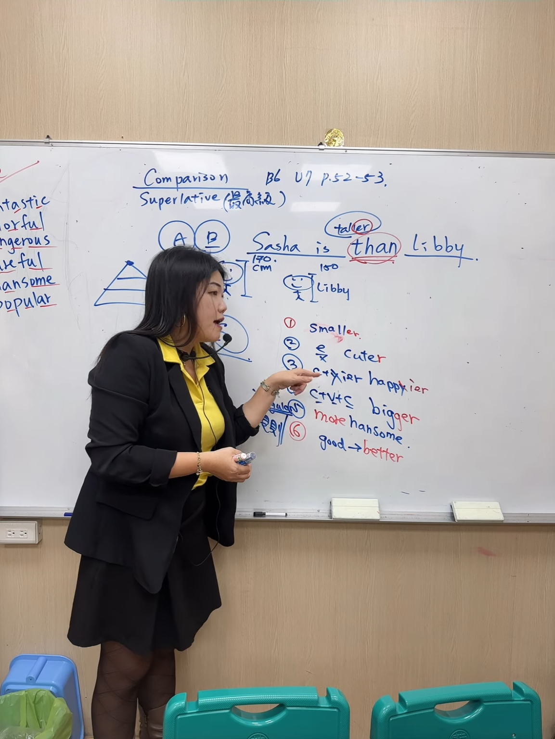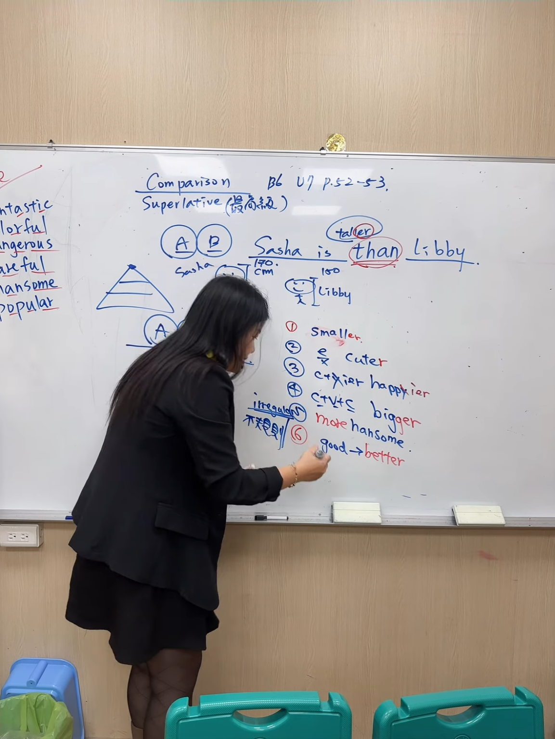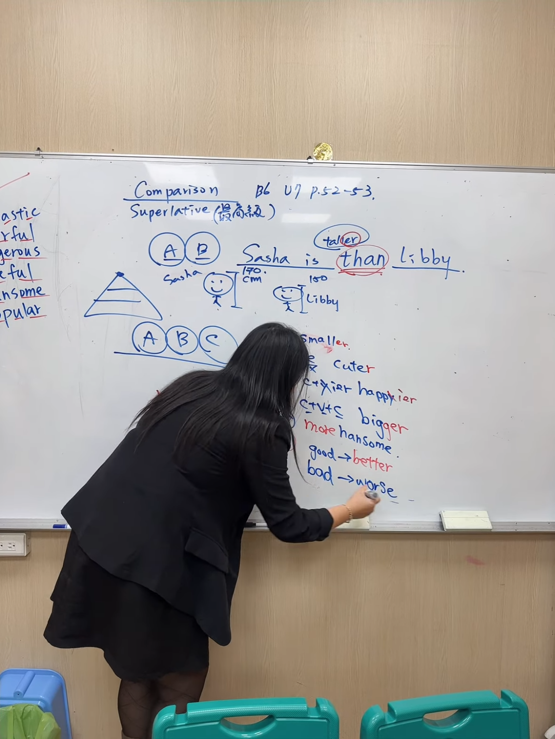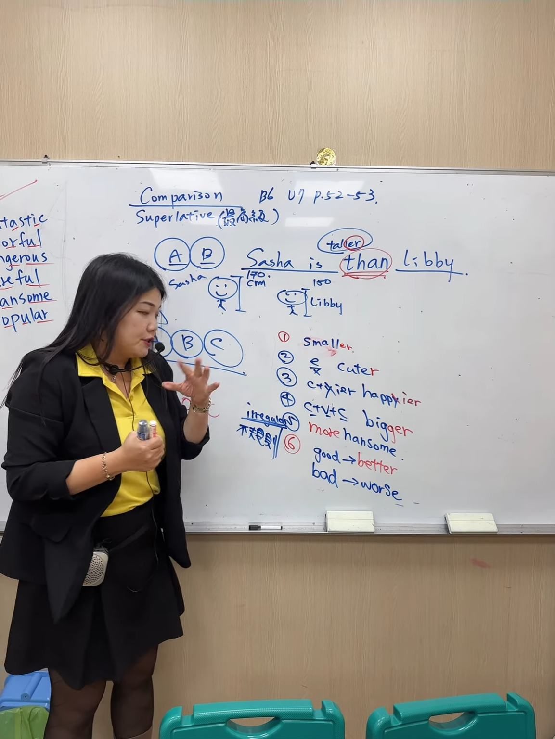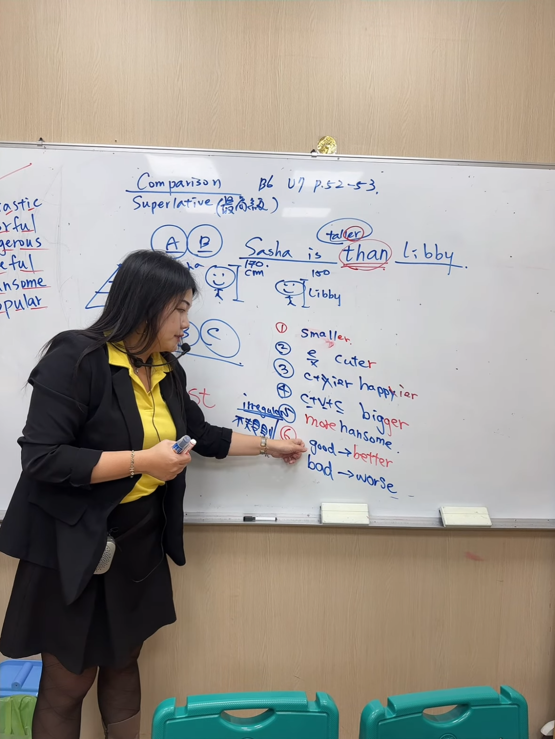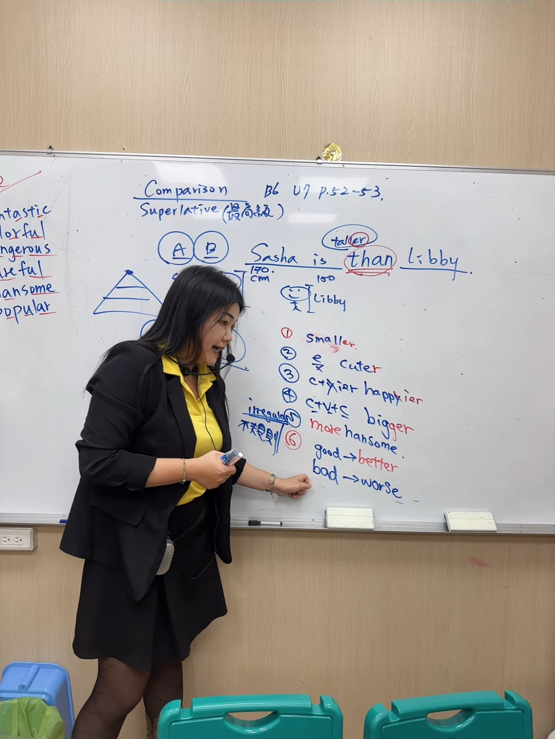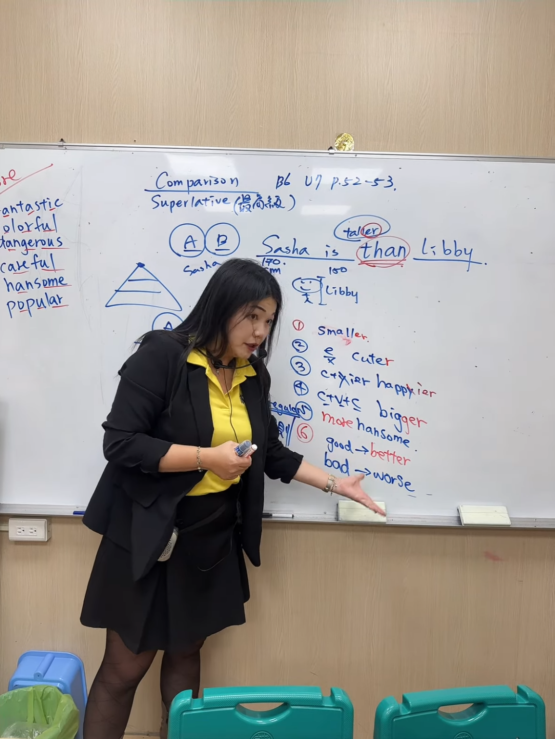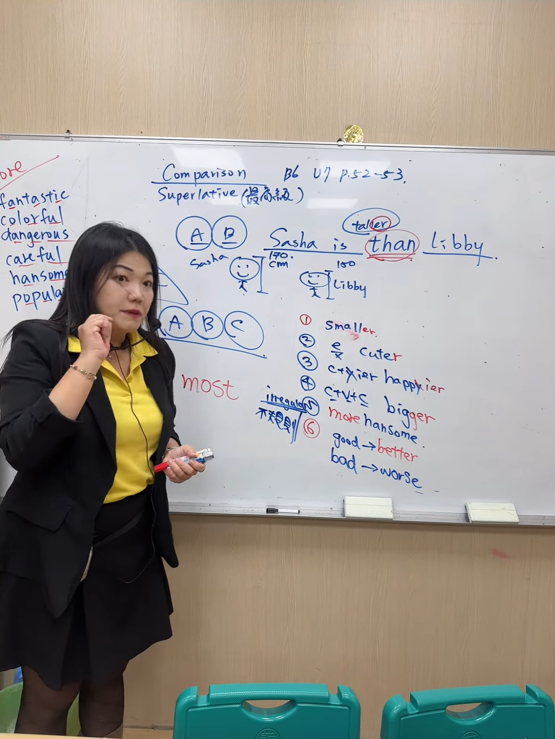So good, better. Do you know bad? B-A-D. So that would be worse. Okay, so I think you can just memorize these two. That would be enough. Good, better, then bad, worse. W-O-R-S-E, so worse. Okay, so now maybe you can have a game.